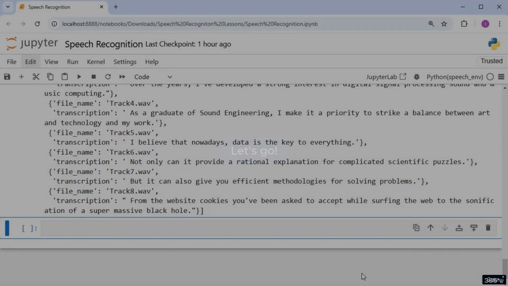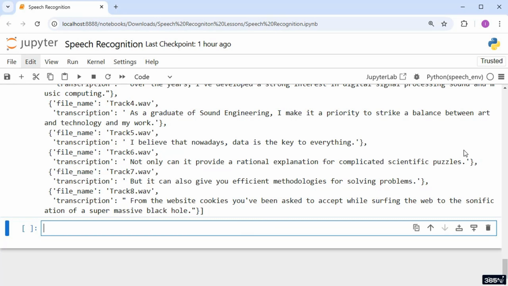So, let's go. In a new cell, we'll define the name of the CSV file where we want to save our transcriptions. I'll name the file transcriptions.csv and store it in an output file. Unless we specify a different path, this file will be created in the same directory where the script runs. Next, open the file using Python's built-in open function.